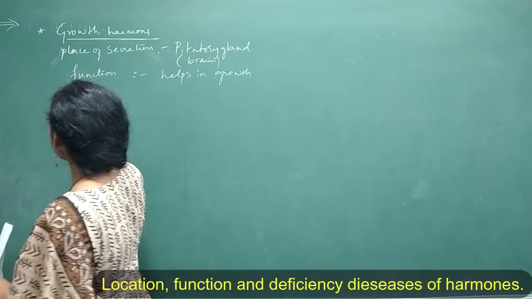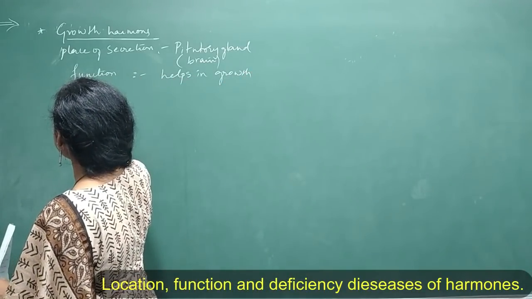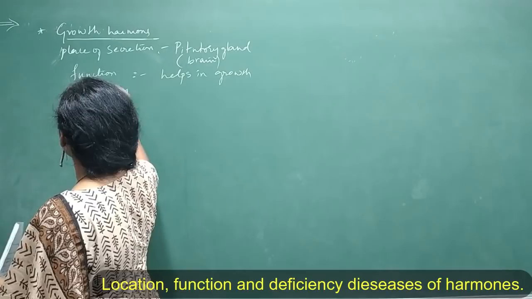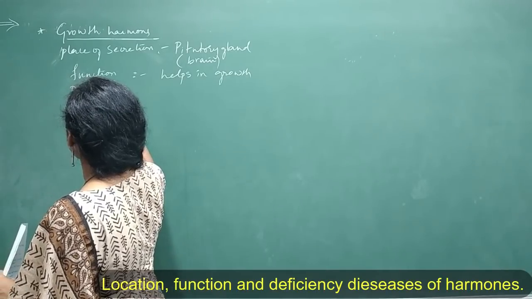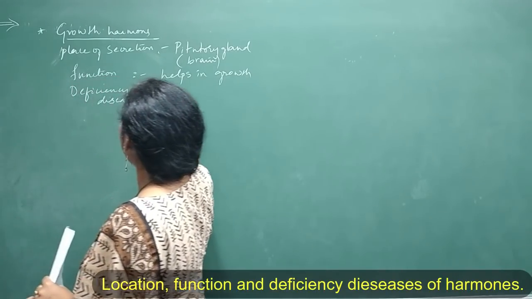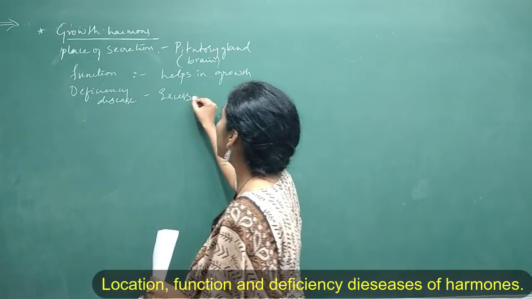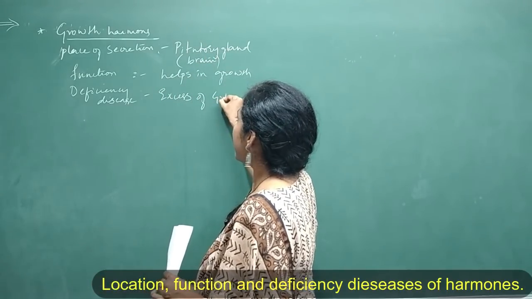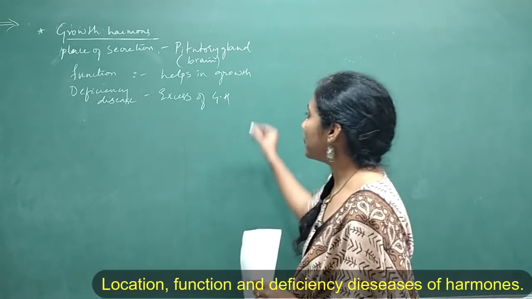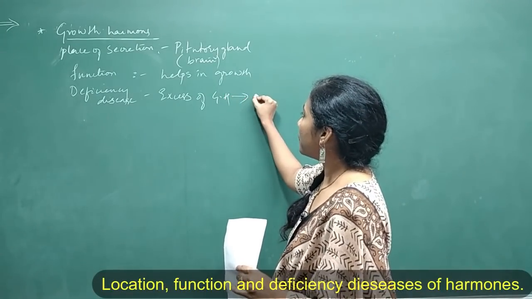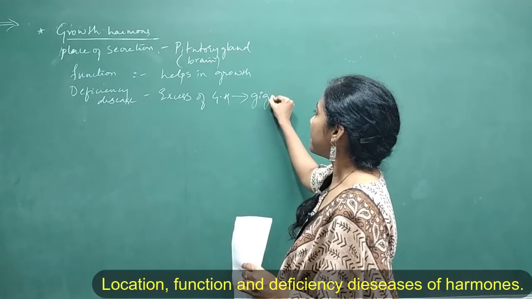And now let us discuss deficiency diseases. See, excess of growth hormone, I'll write it as GH in the sense growth hormone. Excess of growth hormone causes gigantism.